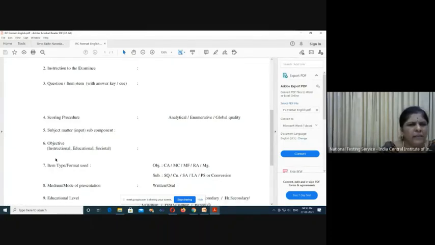And here we have to give the objective. Objective means what we intend to test. For example, if we say, give an example of a noun phrase in the Oriya language, then it is the form of the noun phrase that is tested.